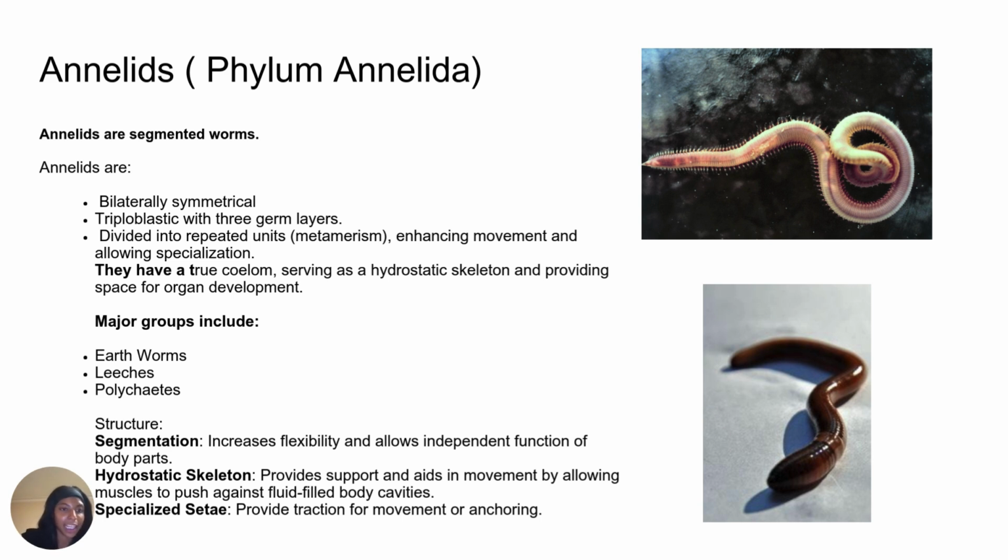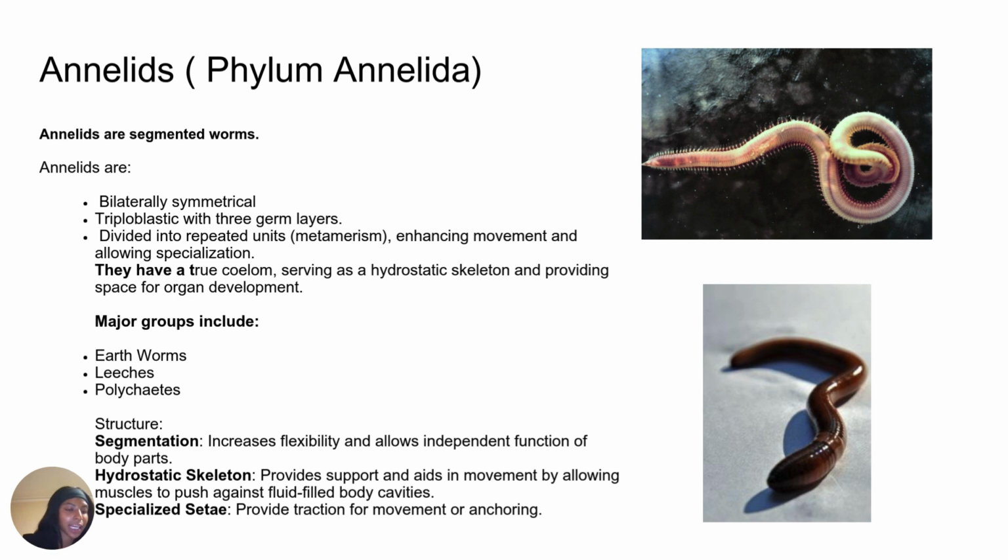Major groups in this phylum include earthworms, which are terrestrial, meaning they live on the earth, and earthworms are critical for soil health. They feed on decaying matter and break it down into smaller substances, which helps soil health. And then there's also leeches that are mostly found in fresh water, and leeches are parasitic, as we know. And then the last group is going to be polychaetes, which are marine worms. And they have paired appendages, and this helps with locomotion and gas exchange.